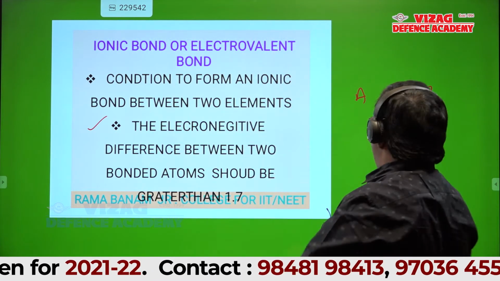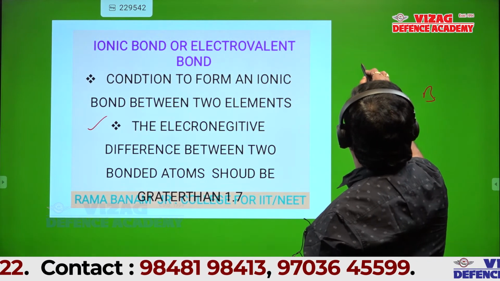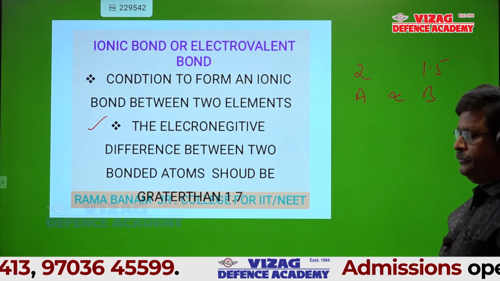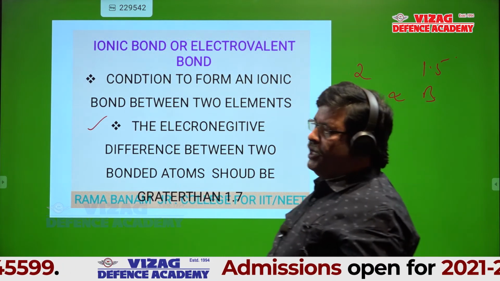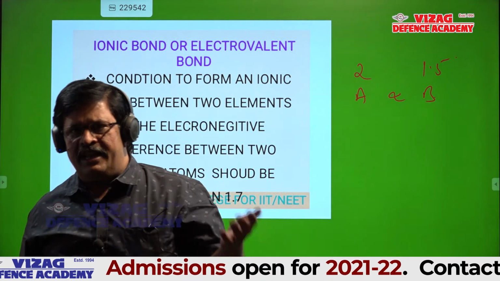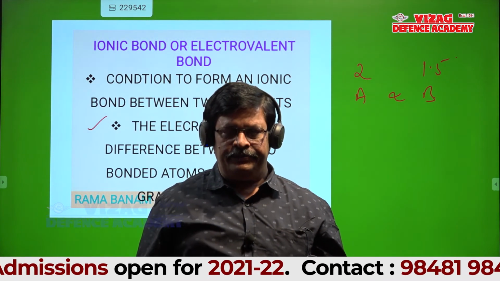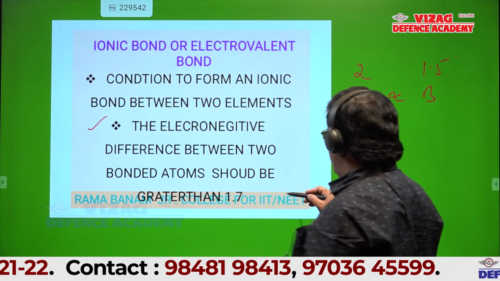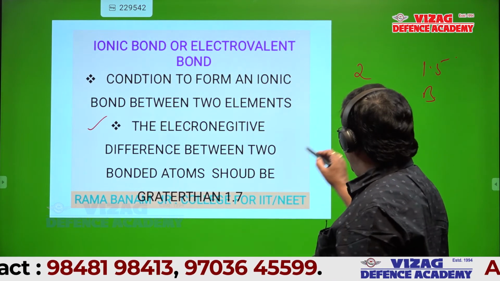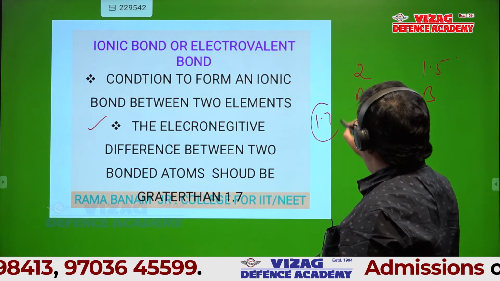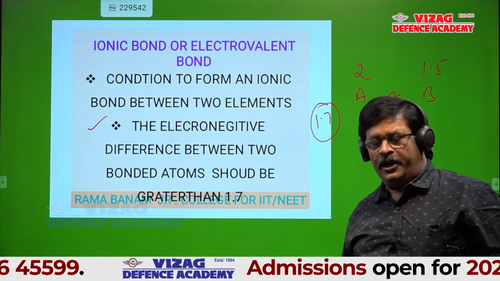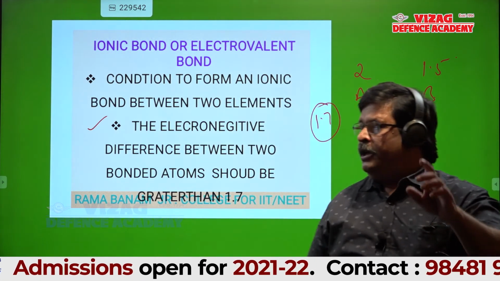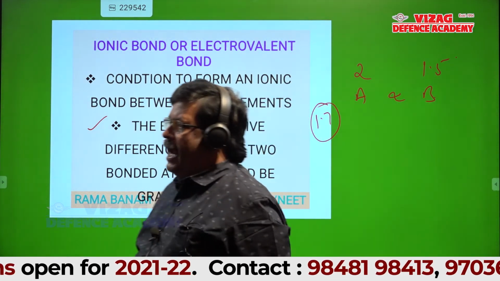Suppose I mention the electronegativity values of two elements, one is 2 and the second one is 1.5. Can the bond be ionic? Can it be an ionic bond? No, sir. The electronegativity difference between the two bonded atoms should be greater than or equal to 1.7. Write that point, 1.7. Next point. Condition for formation of an ionic bond.